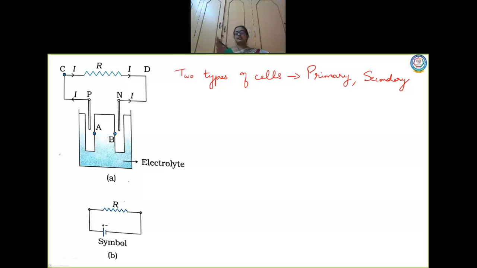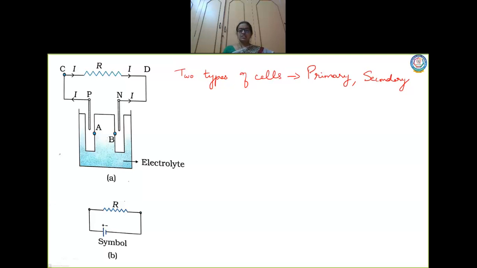Okay, when cells are connected in series, what will be the effective energy, that is what we are going to do in the next topic. So we will talk much more in detail about it in the next topic. Okay, is it clear, children? Now I am entering into the very important topic as far as a cell is concerned.